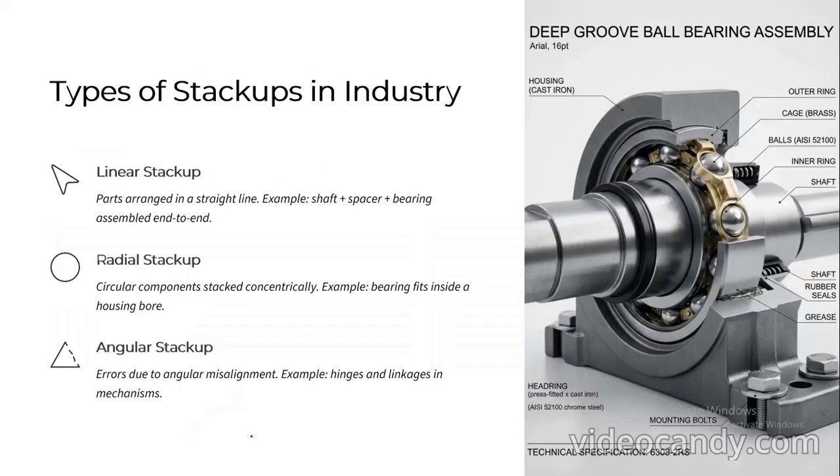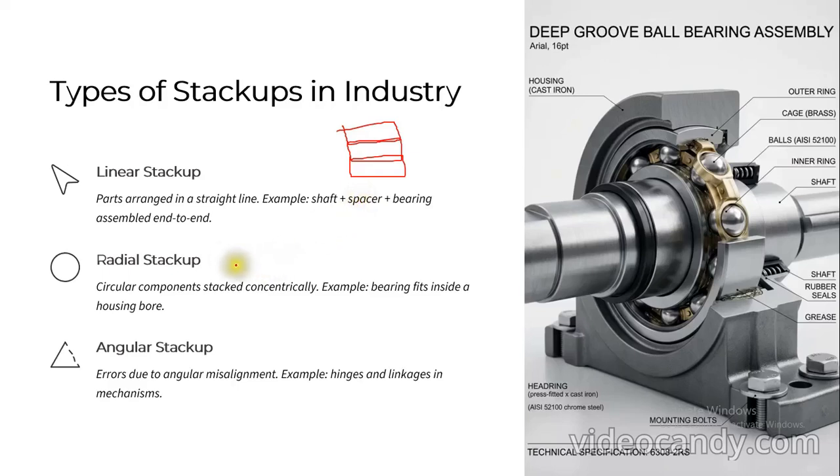First, we want to know what the different types of stack-ups available in industry are. The first one is linear stack-up. If I assemble parts one over another, in the form of a stack, it is called a linear stack. Here the parts are arranged in a straight line, for example the shaft plus spacer plus bearing assembled end to end. We will solve a problem regarding the shaft, spacer and bearing, and at that time you will understand the linear stack-up.